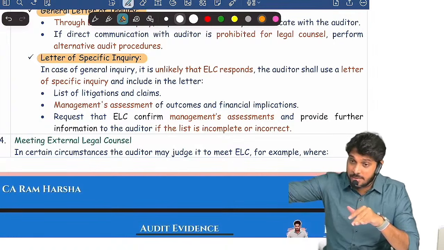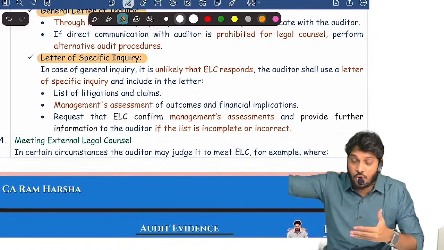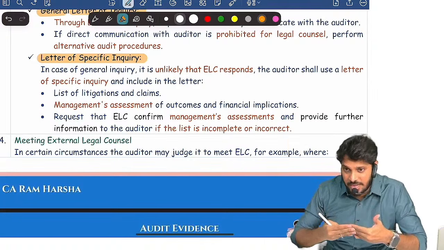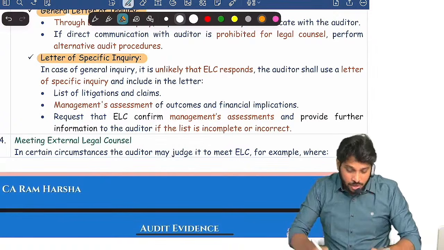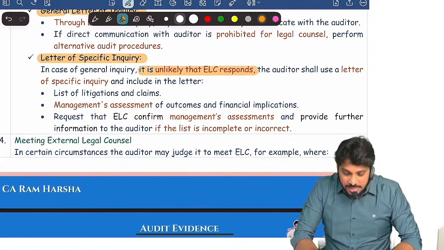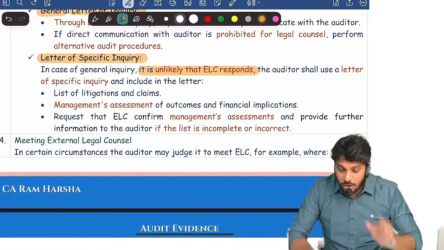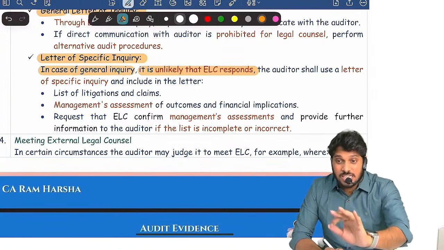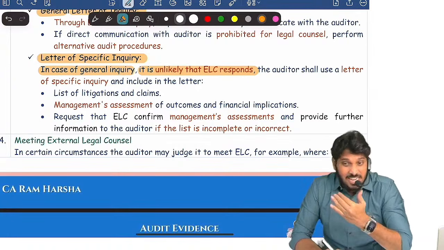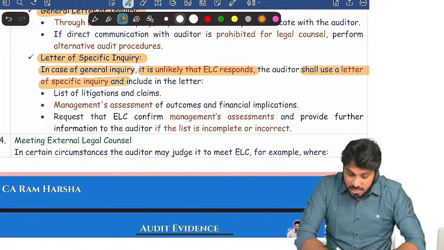I'm asking him to give complete information about what he is transacting with the company. This is a general inquiry. Some lawyers, it is unlikely that external legal counsel responds in case of a general inquiry. If external legal counsel does not respond or is unlikely to respond, then the auditor shall use a letter of specific inquiry.